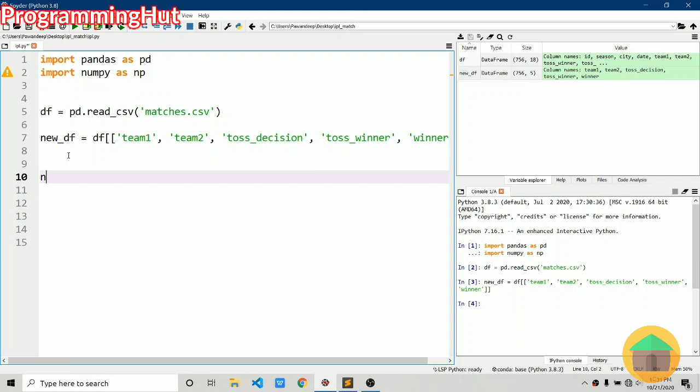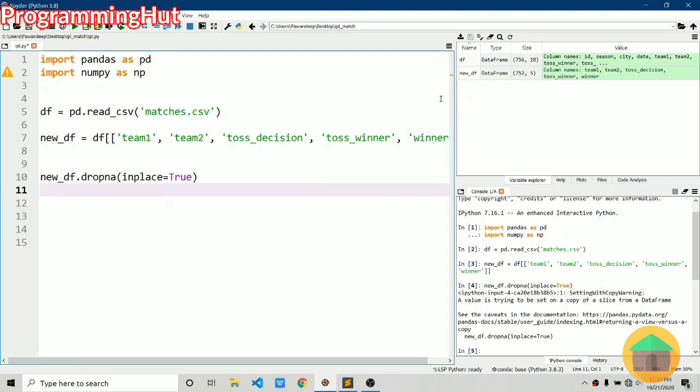So we have 756 values. Obviously it will also have some NaN values. Let's get rid of these by saying new_df.dropna, and we'll say inplace equals True. Inplace means the changes will take place directly in the df. If we set it to False, it will not make changes directly to the variable. Once we set that, we only get 752 values out of 756, so there were 4 NaN rows.